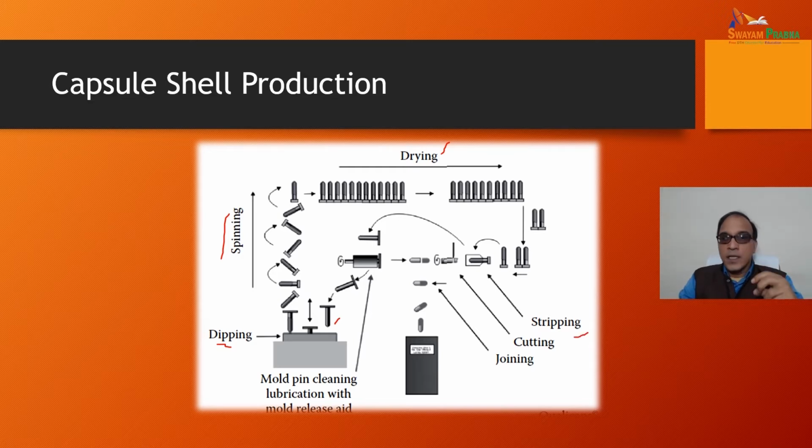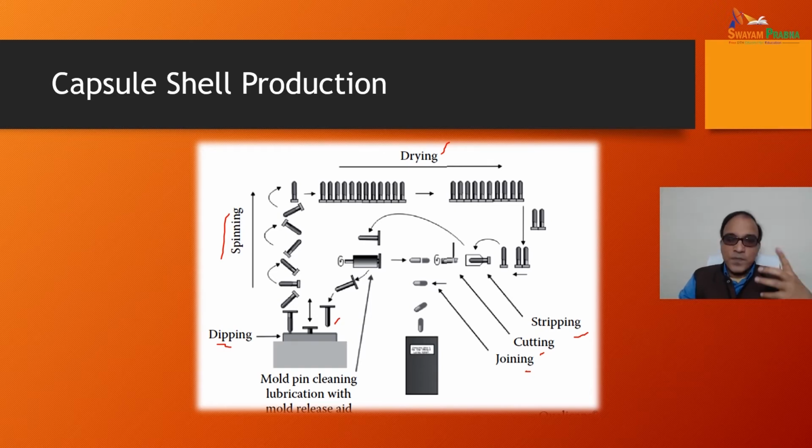Stripping is the next step. Cutting is done into the body and the cap, and then they are joined. The body and cap are put together, and the mold pin has been removed and freed. It again comes for dipping after cleaning and lubrication, and then the mold pin is again ready for the dipping process.